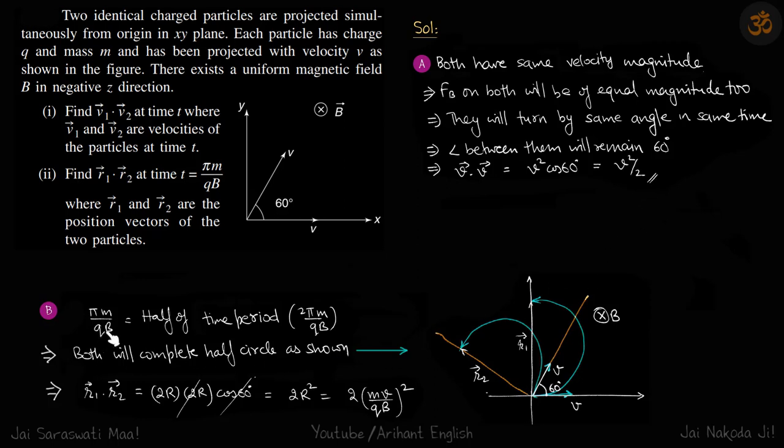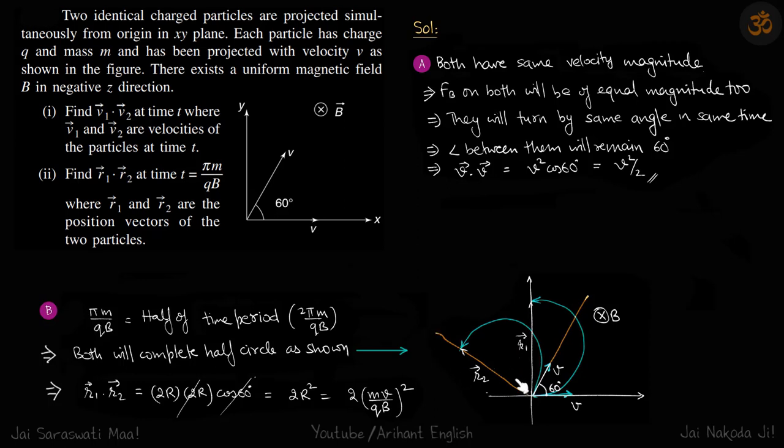Now for the second part, they have given the time as pi m by qB, which we know is half of the time period of the circular motion. The full circular motion's time period is 2 pi m by qB. So this is half of the time period. So this particle will reach here, and in the same time this particle will reach here. Both will complete their semicircles.